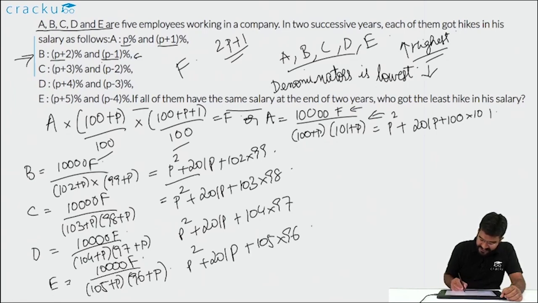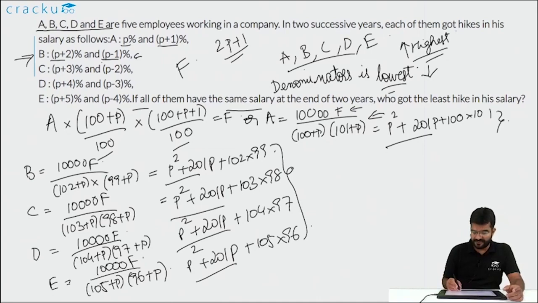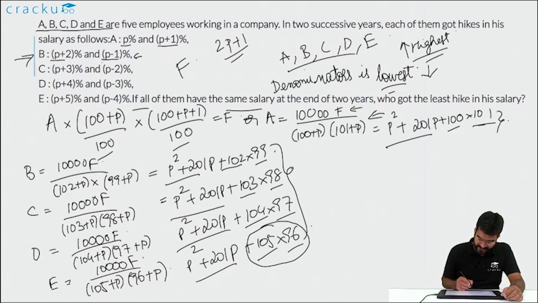As you can see, for each of the denominators, the first 2 terms are the same, so we can ignore them. So we'll have to look at which of the final terms is the lowest. Now again, the final terms, if you observe closely, the sum of the 2 terms is the same. That is 100 plus 101 is 201, 102 plus 99 is 201, 103 plus 98 is 201, 104 plus 97 is 201 and 105 plus 96 is 201. So the sum is the same. So the number which will be the least will be 105 into 96 because both of them are furthest away from each other. And in fact, the highest will be 100 into 101.